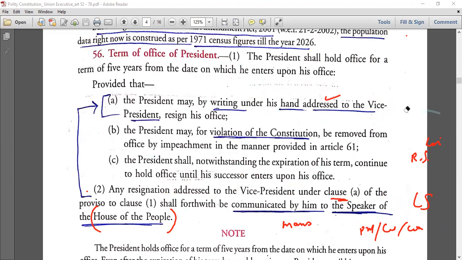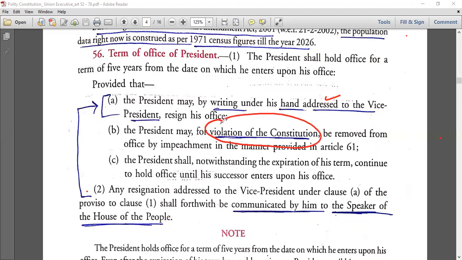Second, the president, for the violation of the Constitution, may be removed. The president may, for the violation of the Constitution, be removed from office by impeachment in the manner provided in Article 61. When you reach Article 61, we'll see that for the violation of the Constitution also, the president can be removed. But what is violation of the Constitution is not defined in the Constitution itself. So these are the loopholes.